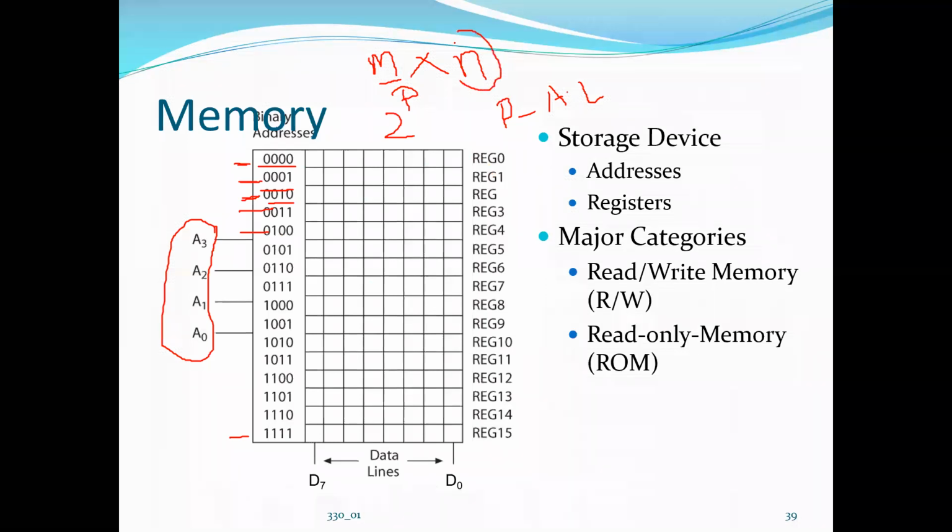What does this N represent? Data lines. Exactly, data lines. So how many data lines are here in this structure? 8. When you mark it like this, it means it is a set of data lines, D0 to D7, which is 8 data lines. So each location has an 8-bit register. In 0001, there is an 8-bit register. So register 0 to register 15.